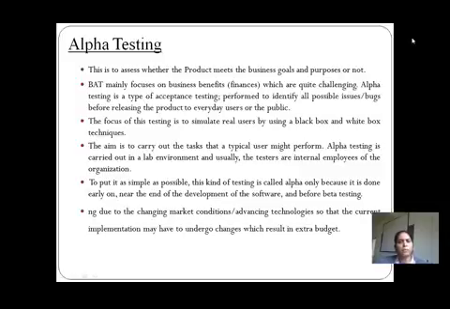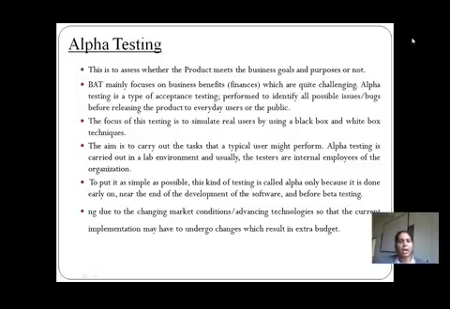Why? Because when we do alpha testing, we consider both types of testing techniques, black box and white box. When they perform black box testing, they need to consider that acceptance testing is basically focused on the technologies or conditions which are changing.